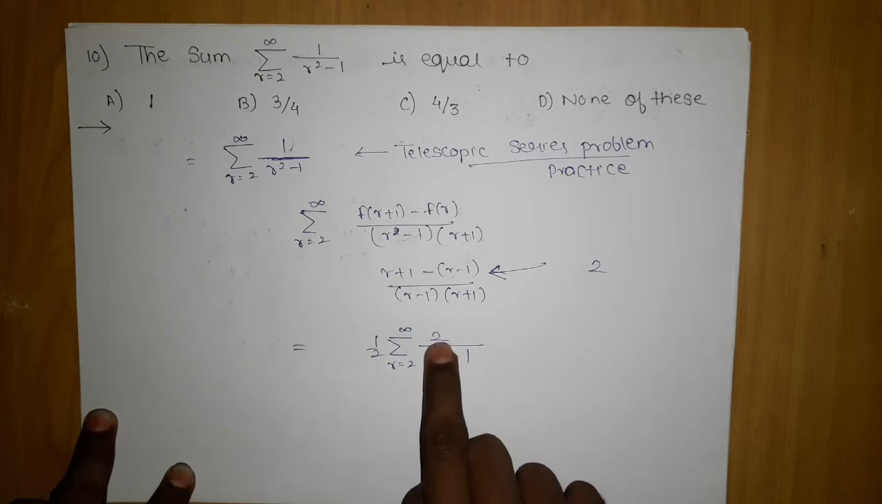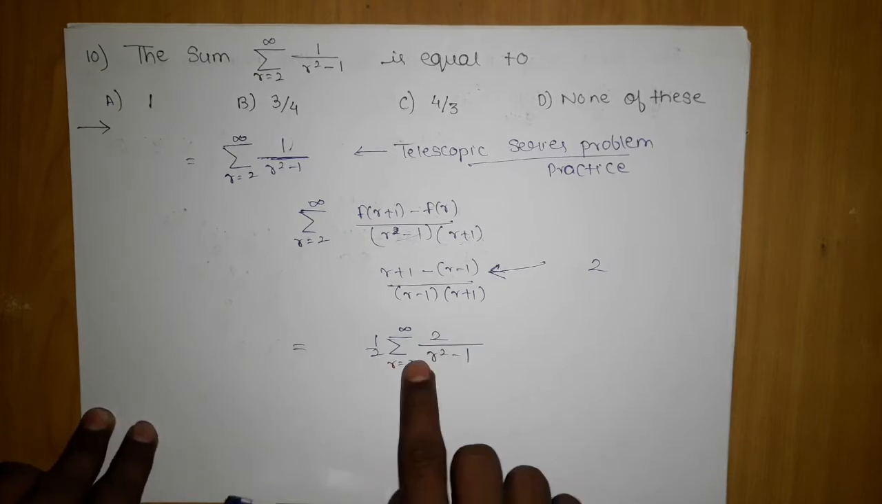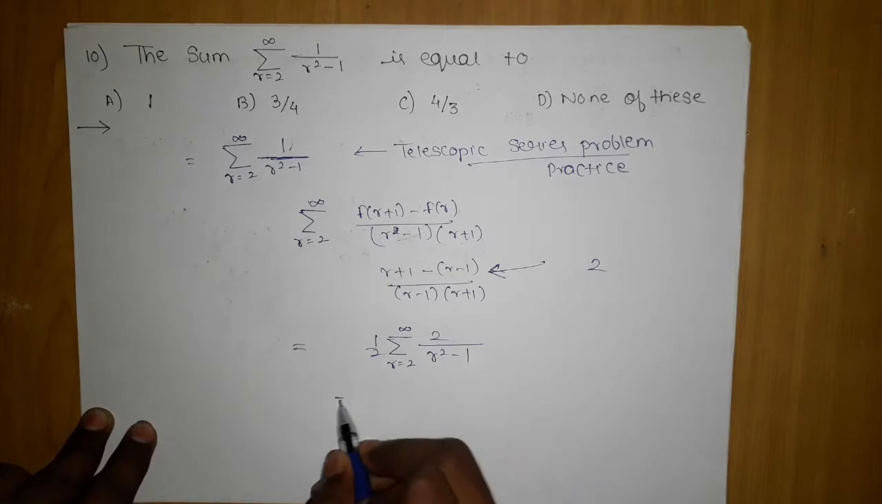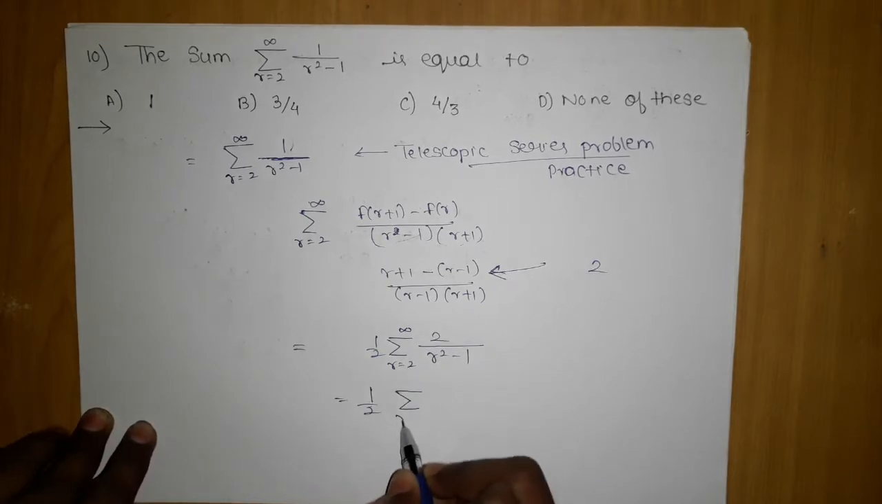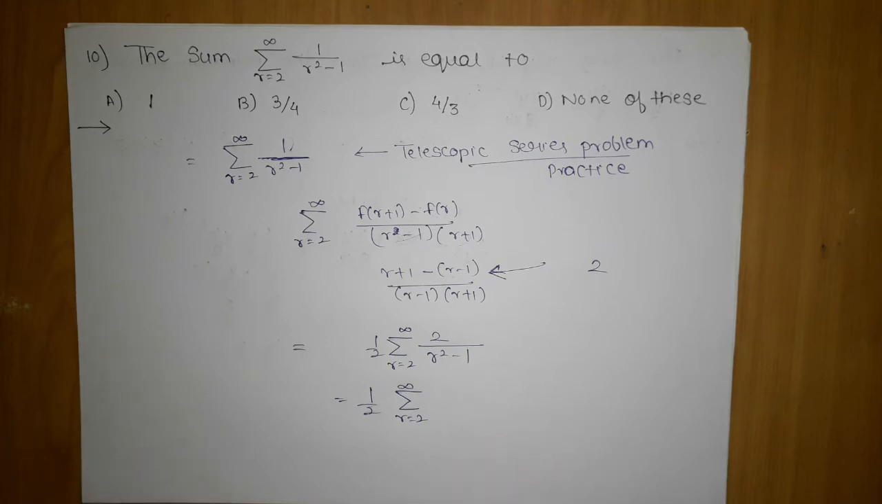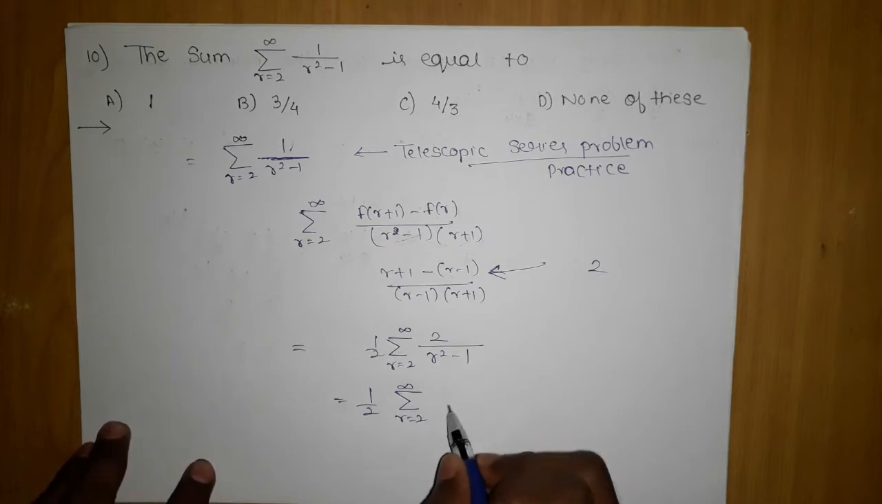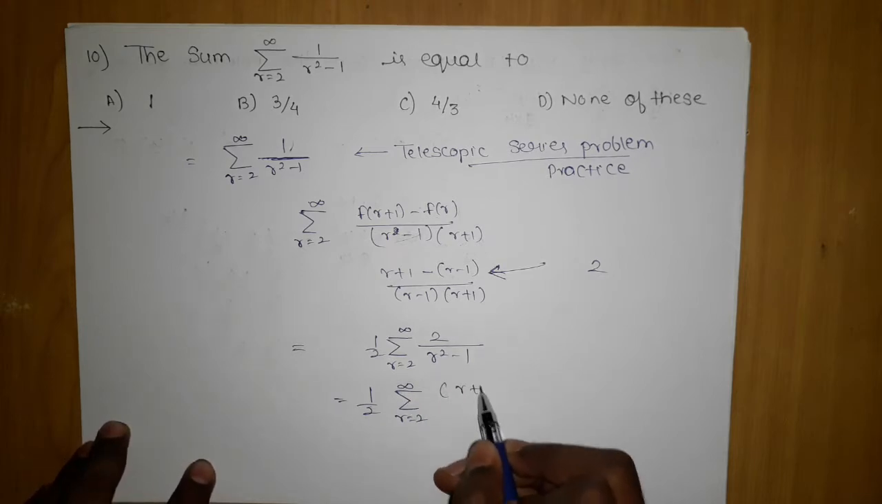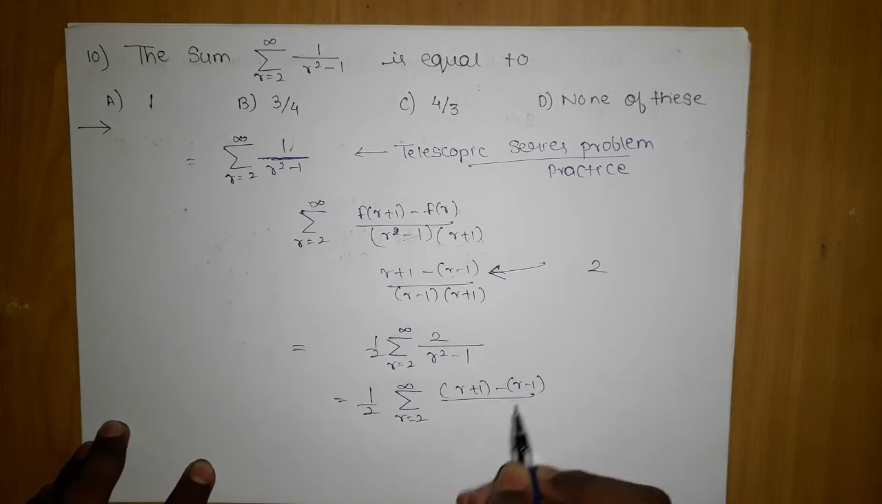Now since we have multiplied by 2 and divided by 2, we can write this as this. If you are not able to understand this step, please go and watch the lectures. There I have explained this topic in about 3 to 4 lectures, and about 52 questions on telescopic series, to explain a variety of telescopic series. So here we can write this 2 as r plus 1 minus r minus 1, upon r minus 1 upon r plus 1.